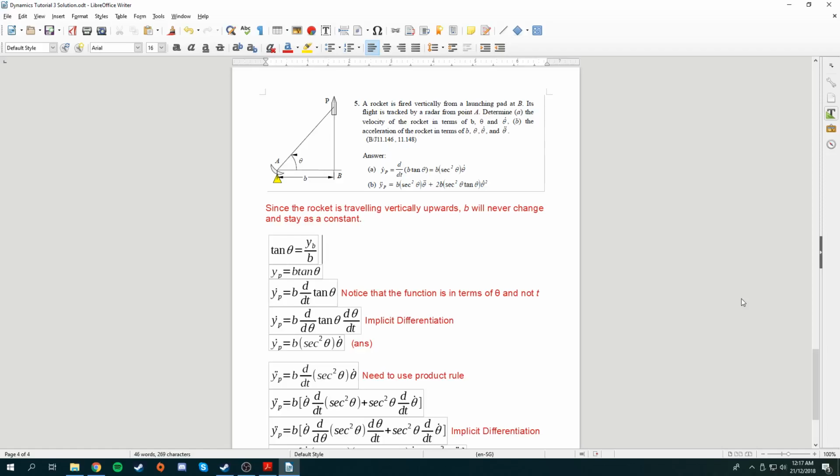For question 5, there is this rocket question. This question states that this rocket is fired vertically from the launching pad at B. Its flight path is tracked by radar at point A. Determine the velocity of the rocket in terms of B, theta, and theta dot, and the acceleration of the rocket in terms of B, theta, theta dot, and theta double dot.